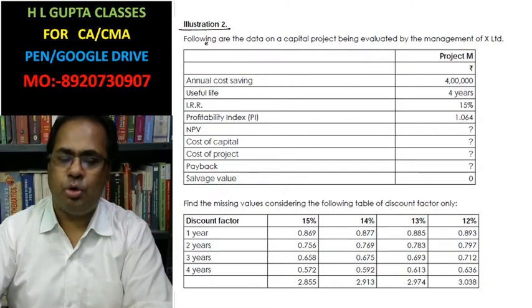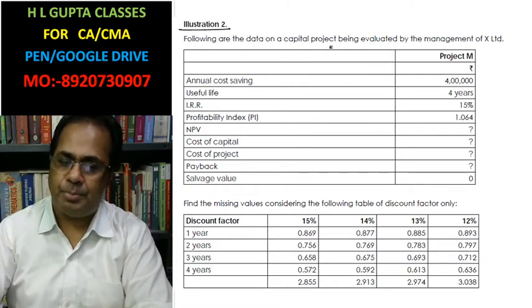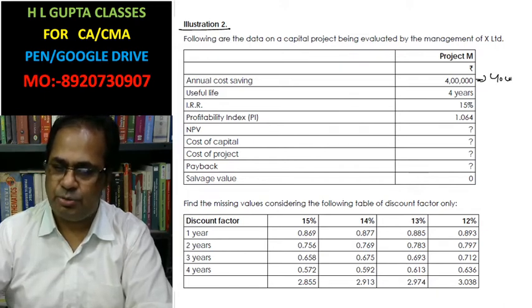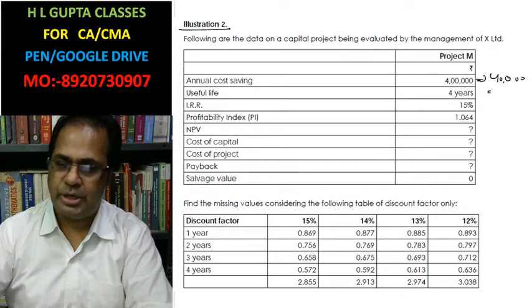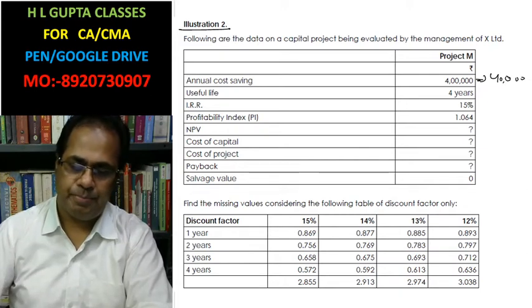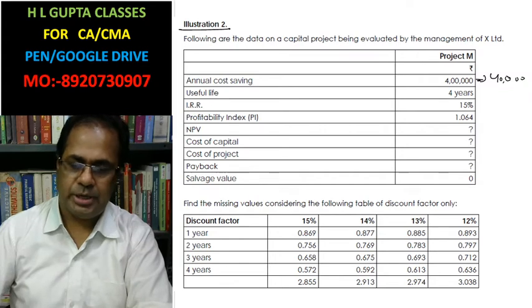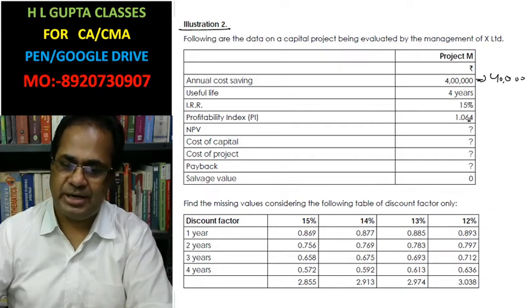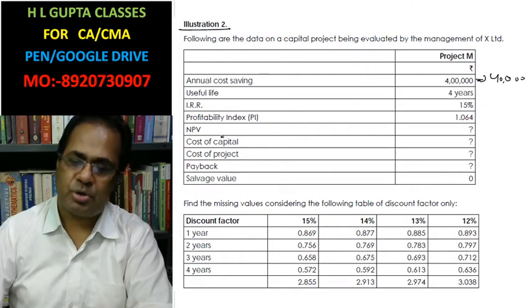Illustration number 2. Following are the data on the capital project being evaluated by the management of X Limited. Annual cost saving: here this is 4 lakh, but I am solving the same question by using 40,000. Annual cost saving 40,000. Useful life is 4 years. IRR 15%. Profitability index 1.064.